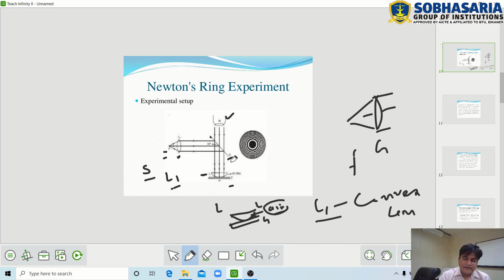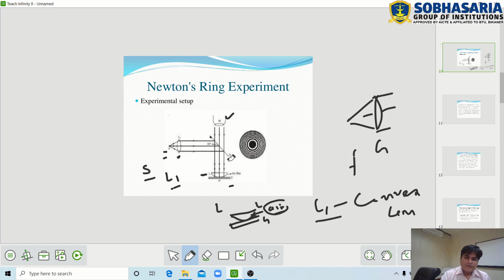The reflected beams from the top and bottom surface of the air film are shown by upward arrows in this diagram. Now the beams reflected from the top and bottom surface of the air film are moving in the same direction and have the same frequency, because we use the monochromatic light source, and they are same amplitude light beams.